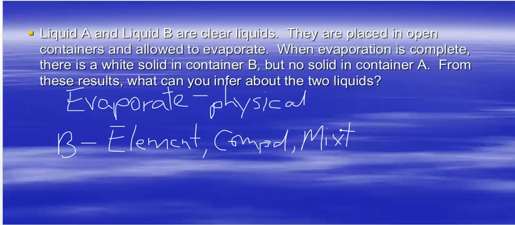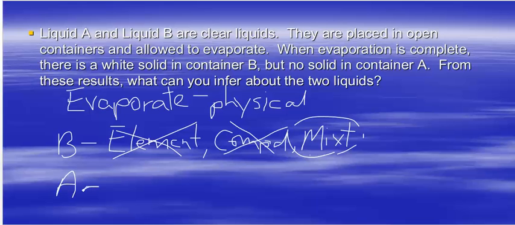Well, elements cannot be separated. So we can already mark that off because I started with the liquid, I ended up with a solid. So it's not an element because I separated it. Compounds can be separated, but they have to be separated chemically, so I can go ahead and mark that one off. It can't be a compound. So the only thing that container B could possibly be would be a mixture. It can't be anything else because it was separated. It went from a liquid to a solid. It was separated physically. So that has to be a mixture.